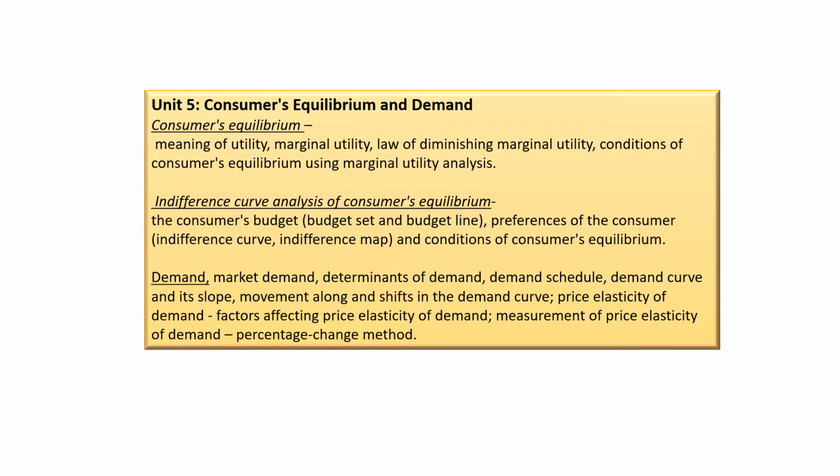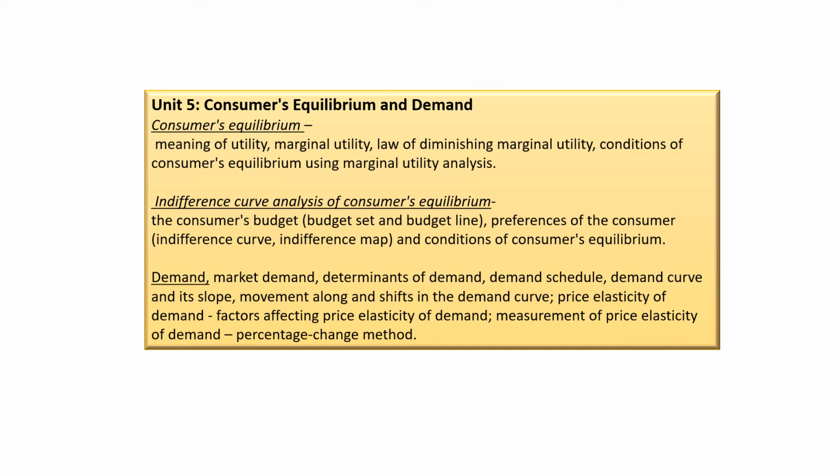Now Unit 5, Consumer's Equilibrium and Demand. Consumer's equilibrium: meaning of utility, marginal utility, law of diminishing marginal utility, condition of consumer's equilibrium using marginal utility analysis. In this part nothing has been deleted. So all the things from consumer's equilibrium we should learn.